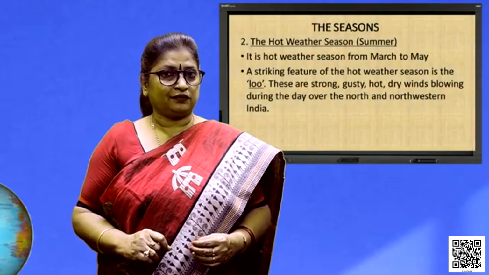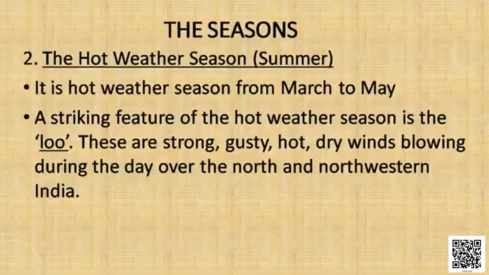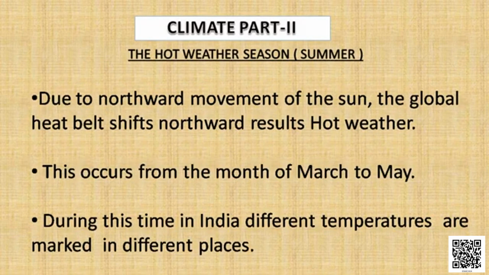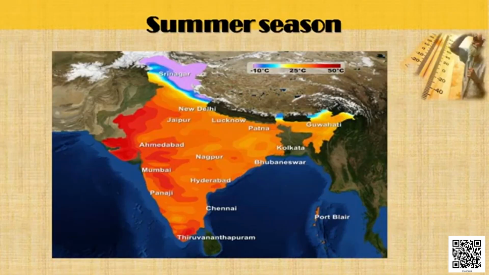Let us discuss the hot weather season, that is the summer season. The summer season begins in the month of March and continues till the month of May in India. This is marked by the shifting of the world pressure belt, 5 degrees north from its origin near the equator. Due to the shifting of this world pressure belt, the different areas in India record